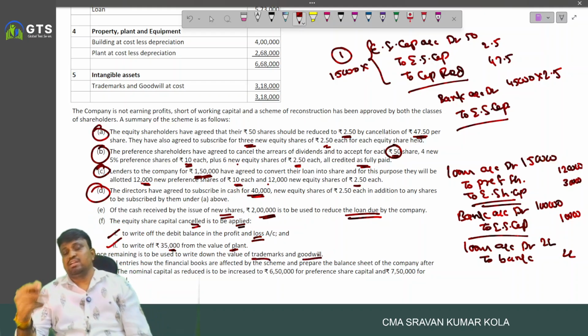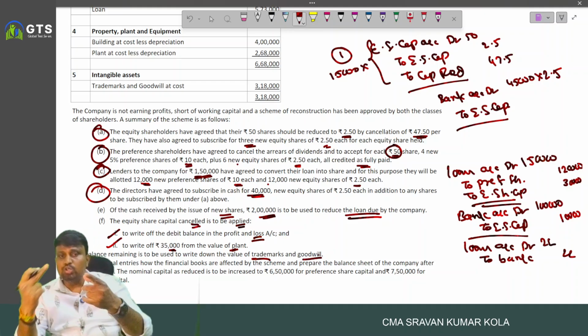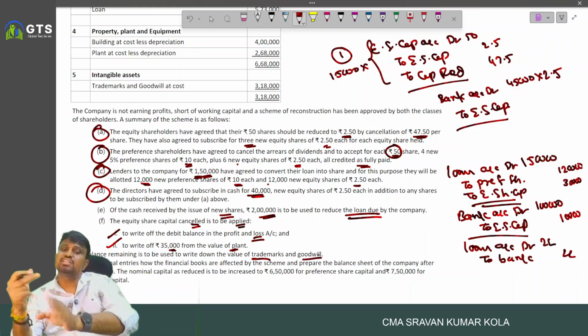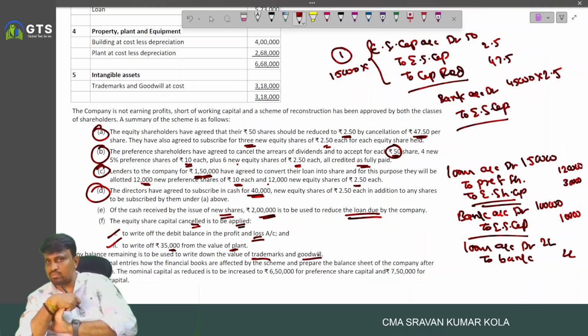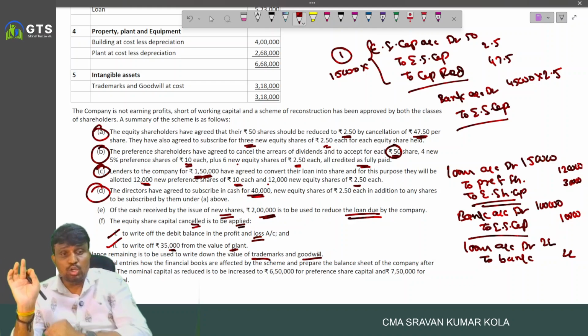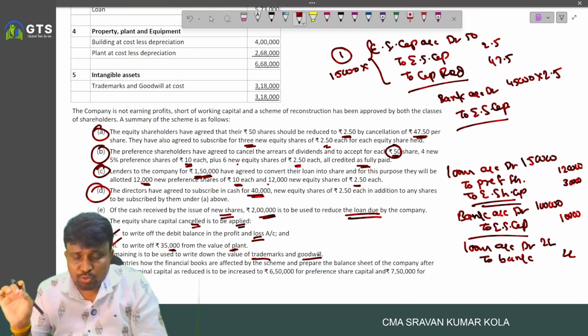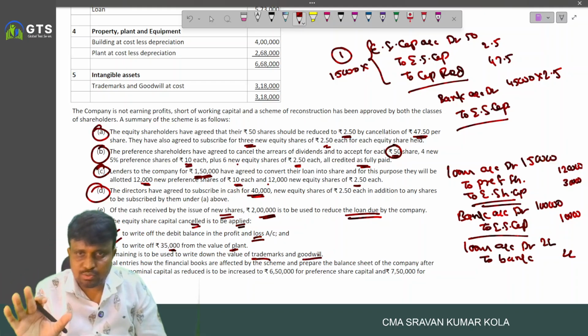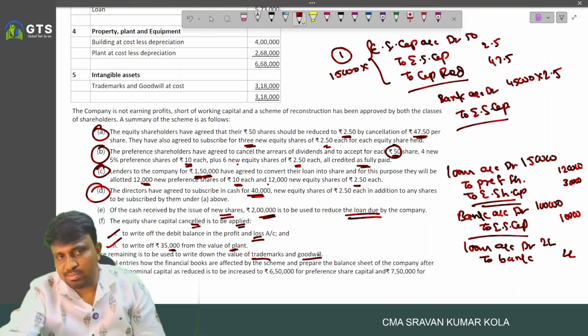And what is the entry? Capital reduction account debited to profit and loss account, to plant 35,000, remaining balance to trademarks and goodwill. First we have to open the capital reduction account. Any balance is there and that is adjusted to that and we write the entry. Capital reduction account debited to profit and loss account, to plant 35,000, to trademark and goodwill balance figure. Okay. And this is the problem.